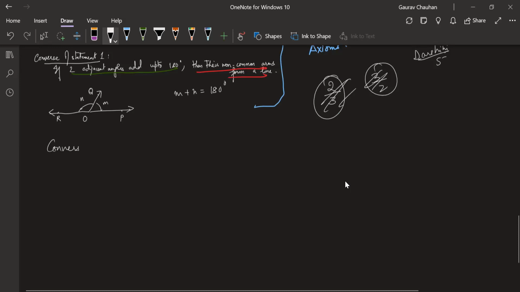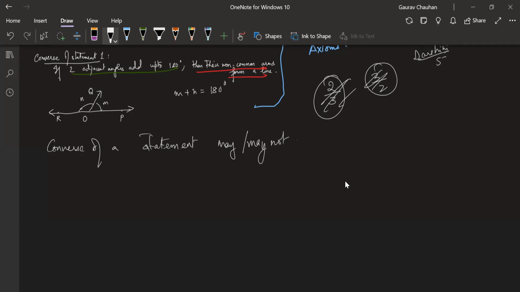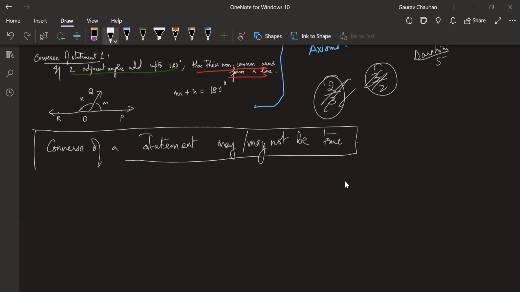Converse of a statement may or may not be true. Sometimes it may be true, like in linear pair it's true, but if Darshini gets scoldings, that statement is not true. So converse may be true but may not be true. If the statement is true, it does not depend that the converse is also true. I'll give you an example when it is not true.